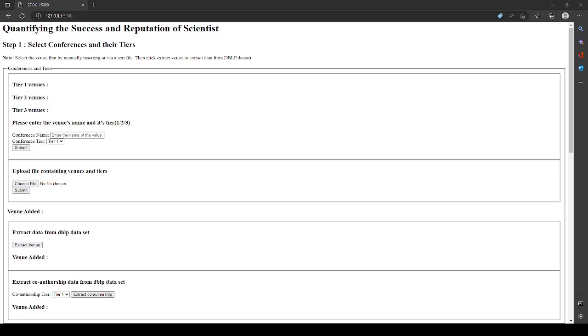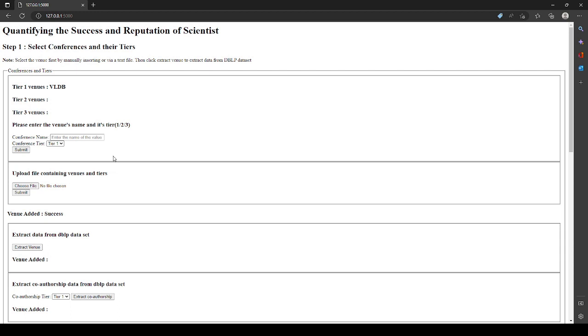This is the application that will help us analyze the DBLP dataset. The first step is the extraction of data, which has to be done before any of the subsequent analysis. Users first input the conference's venue and label their tier. Users can also do this by uploading a text file. Based on the inputs, the program will then extract the relevant data from the DBLP dataset. The extracted information will be used for the rest of the analysis. There will be two extracted datasets: an author's list of publications, including the venue as well as the year of publication, and the author's co-author list.